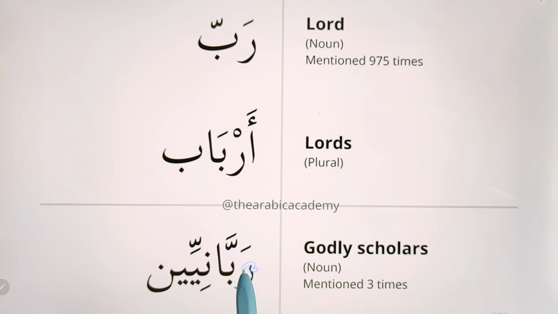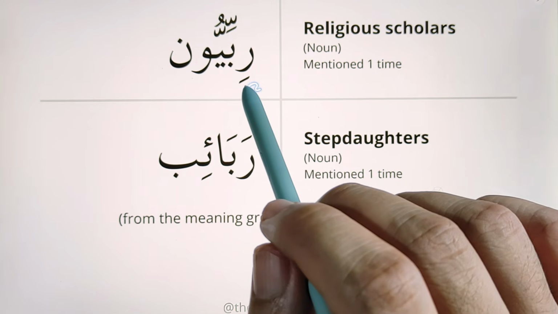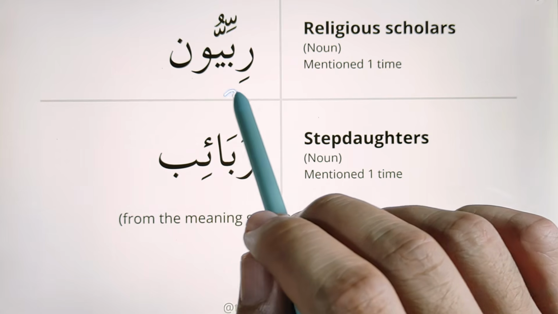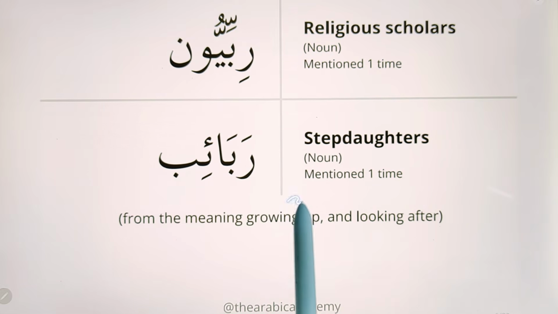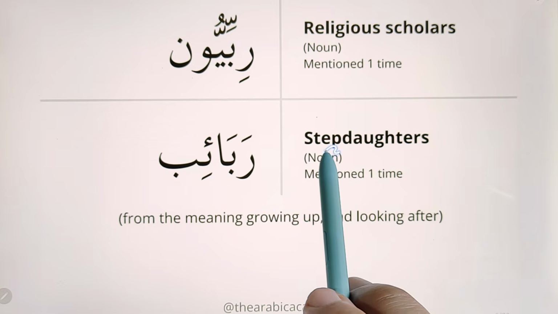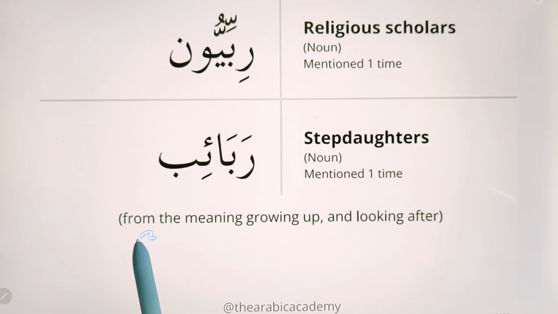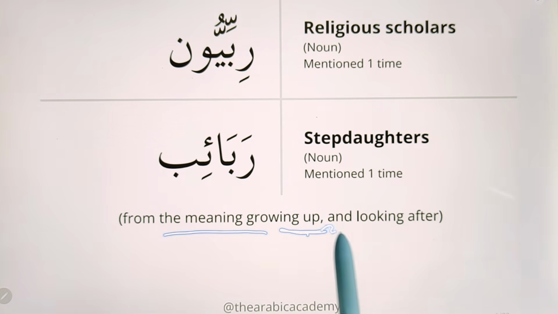the Quran. The next word is Rabbaniyin. Rabbaniyin means godly scholars. The next word also has the same meaning, Ribbiyun. And the last word is Raba'ib. This word means stepdaughters. It comes from the meaning growing up and looking after.